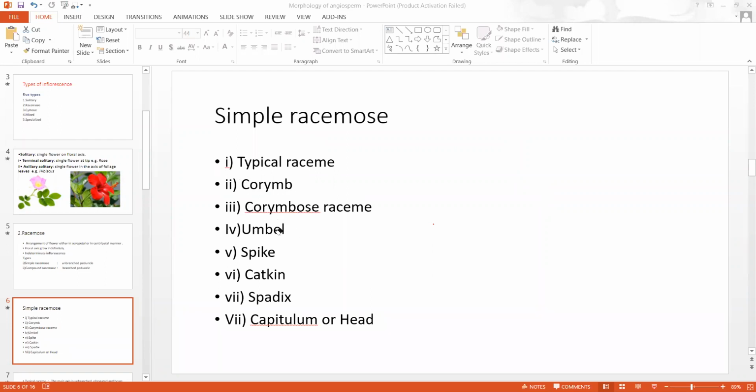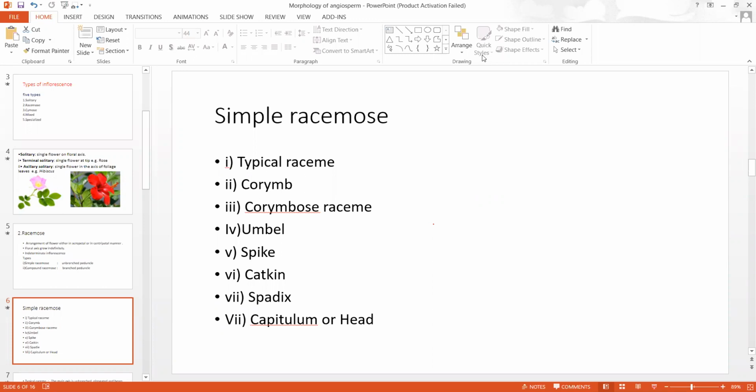And in umbel, sorry, I haven't said about umbel. In umbel inflorescence, pedicellate flowers arise from a common point, and they are arranged in centripetal manner, so that the whole inflorescence looks like an umbrella.